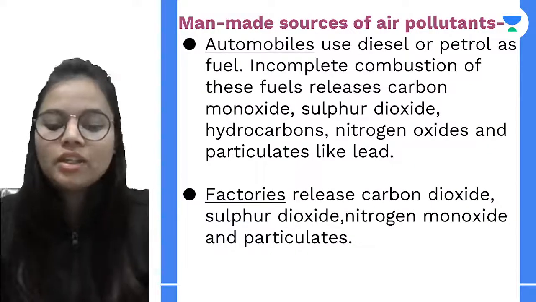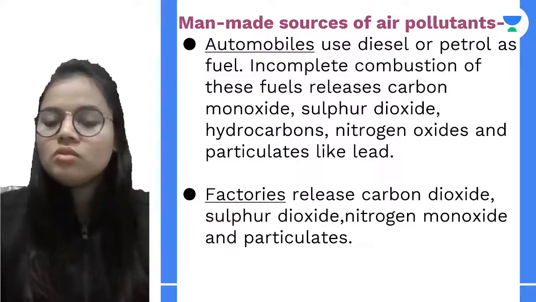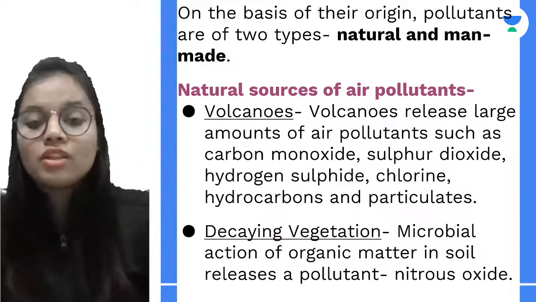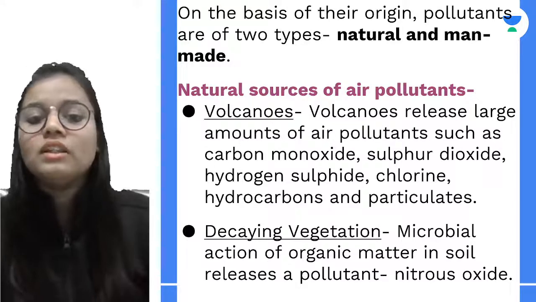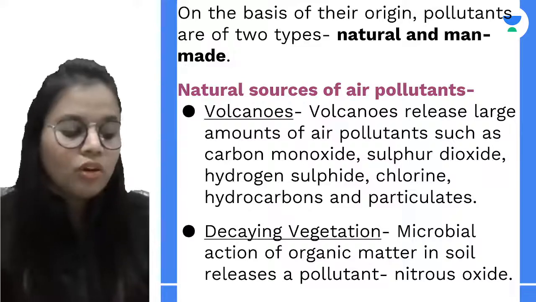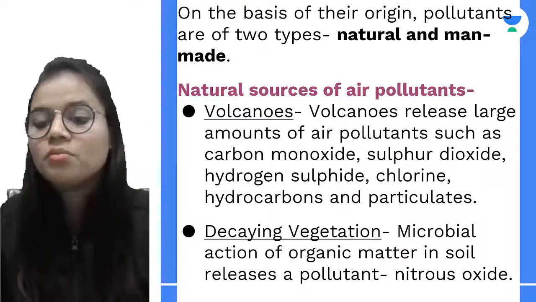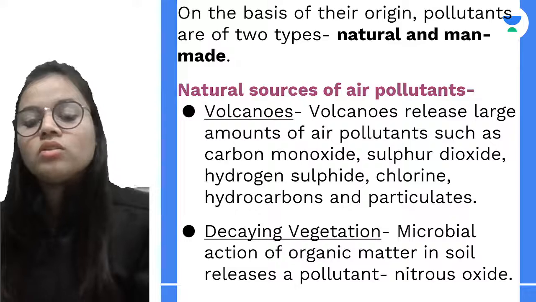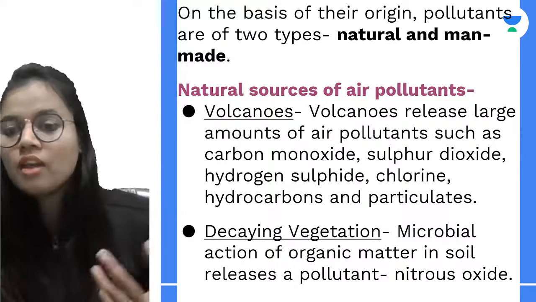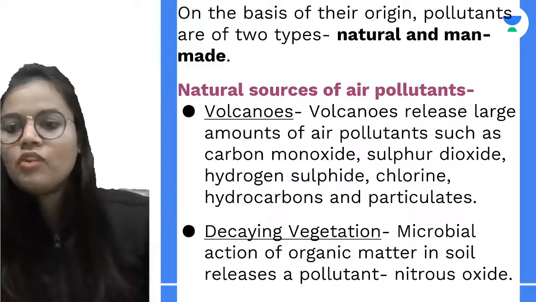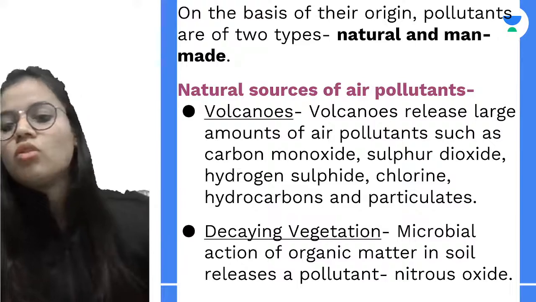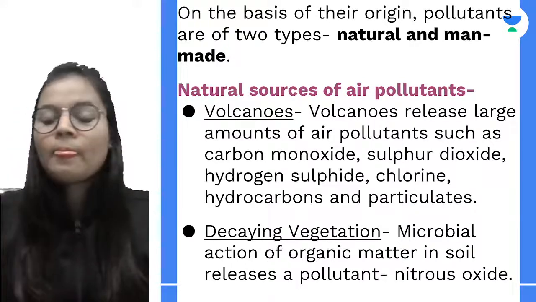Next is the man-made source of air pollutant. Now, students, in the natural sources of air pollutants, we can also have forest fires. When there are forest fires, they release a large amount of carbon monoxide, which is a principal cause of air pollution. And also sometimes when there are winds or dust storms, they carry with them various dust particles, particulate matters or sand, so they also contribute to the pollution.